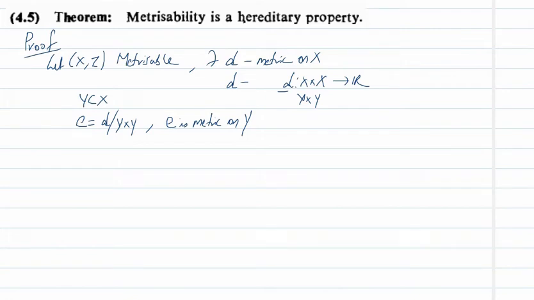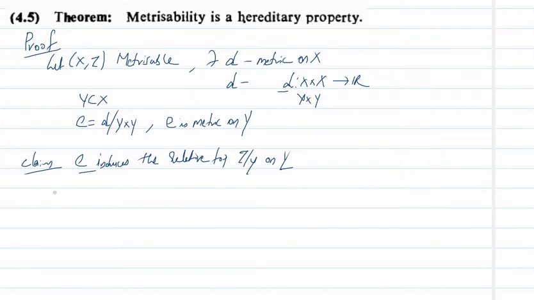Now our aim, or claim, is that e induces the relative topology, or subspace topology, tau restricted to Y on Y. So what does this mean? If we are able to prove this, it means that e induces the relative topology tau restricted to Y on Y, so the space (Y, tau restricted to Y) is also metrizable, because this metric induces that topology.